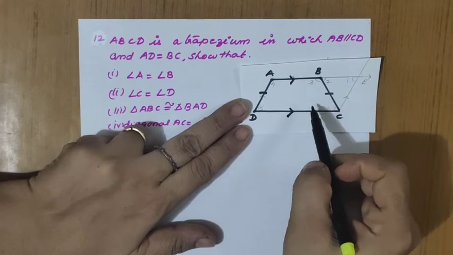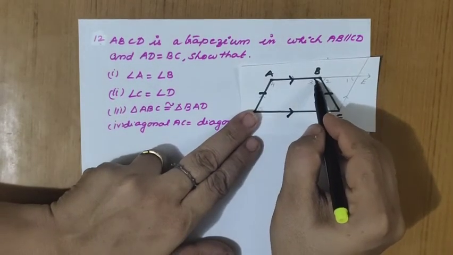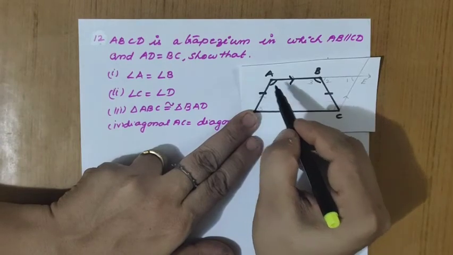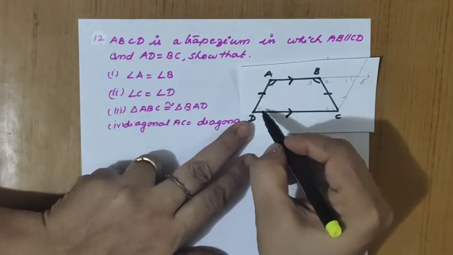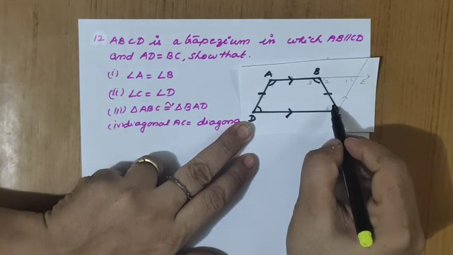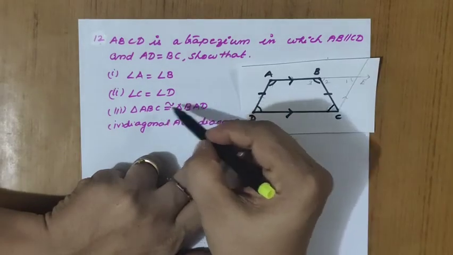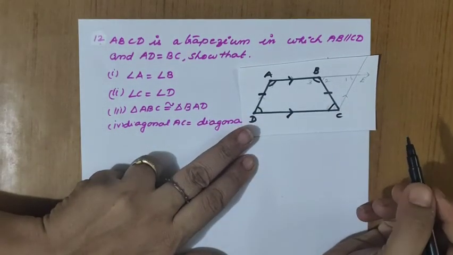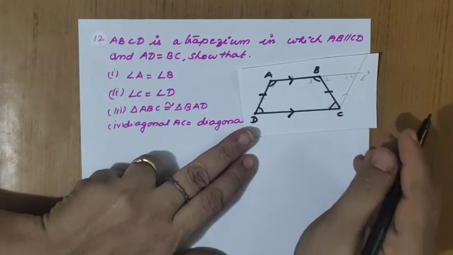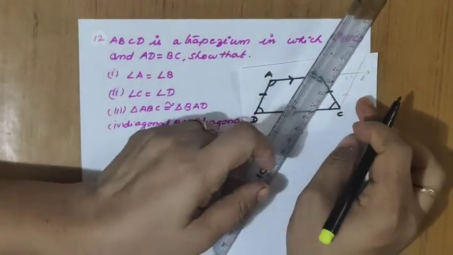Before that, one more point I'll explain. We have to prove that angle A equals angle B. Similarly, angle C is equal to angle D. Here these two also we have to prove equal. Now triangle ABC is congruent to triangle BAD. So we have to mark the number of the angles here. Before that I'll do the construction part.